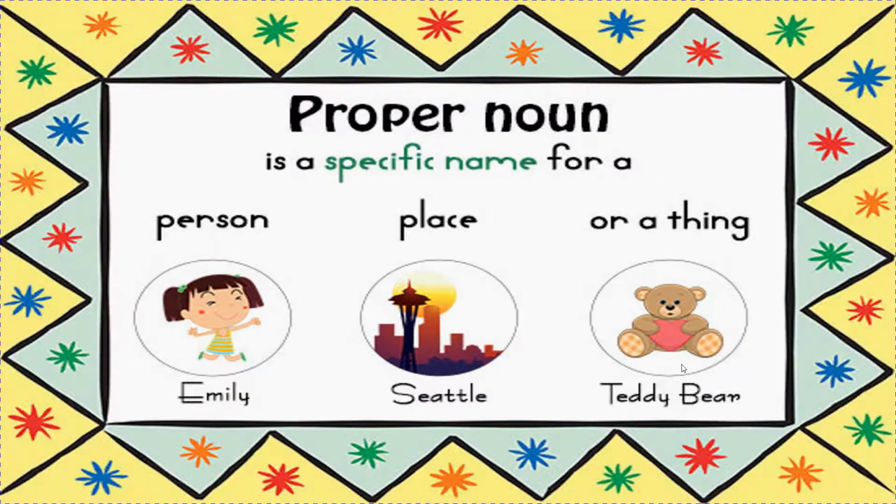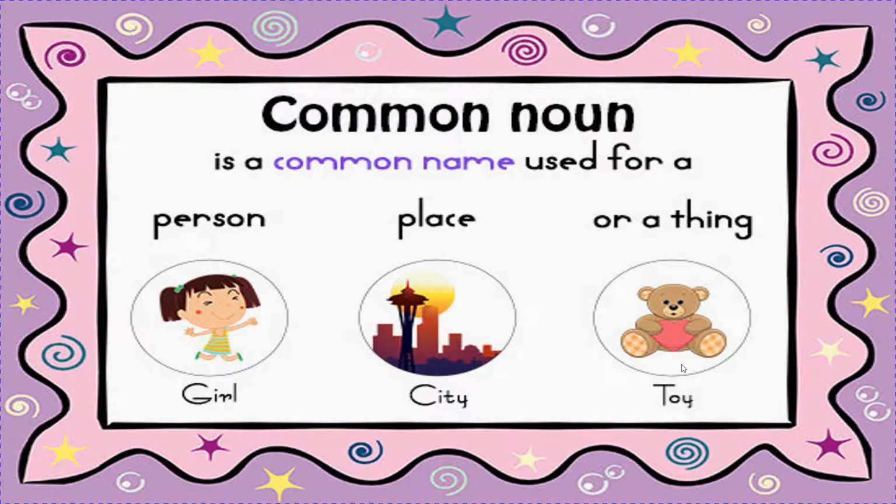In the previous picture, the name of the person was Emily, but here we have written only girl. So it is a common name, any girl. So it is a common noun. Place. In place I have written city. Any city. So it is a common noun.